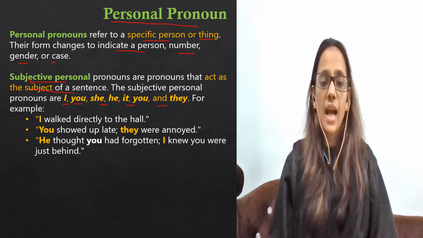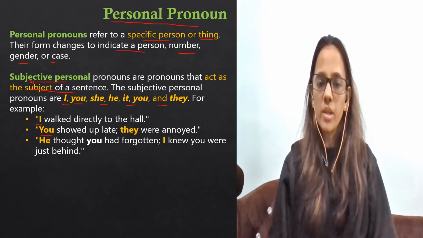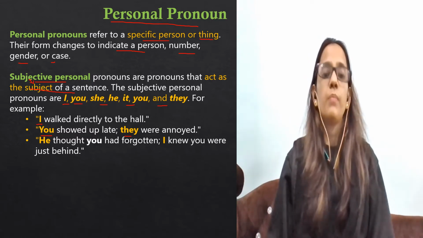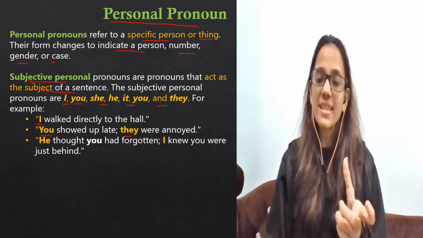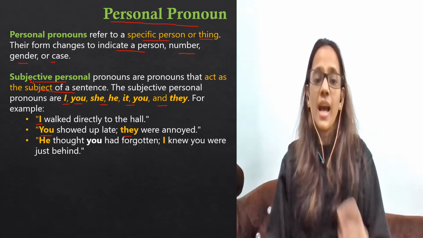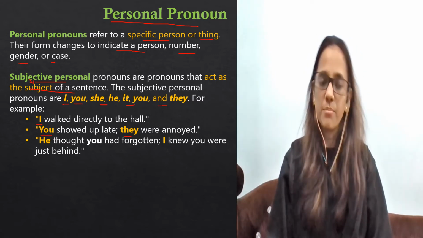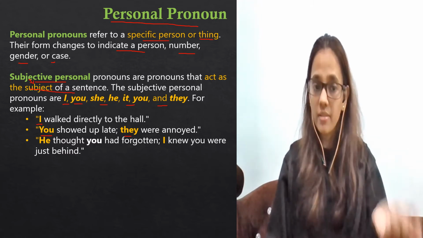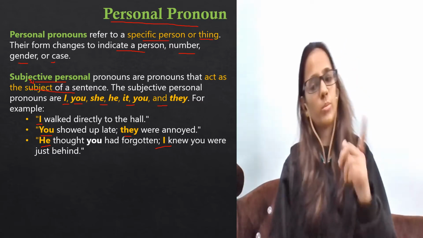For example, I walked directly to the hall. So I is what? Personal pronoun. You showed up late, they were annoyed. So you and they is what? Personal pronoun, we say it as personal, subjective, obviously. Now it is subject as well. Why? Because see, if you see what is the subject in the sentence, subject is a doer of the action, subject is the one who is performing the action. I walked directly. Who walked? I. So I subject हो गया and I is what? Subjective, personal. Okay. Same. You, again, it's a subject as well because doing the action, right? And he as well. He thought you had forgotten. I knew you were just behind.